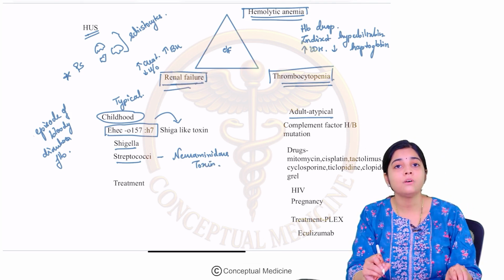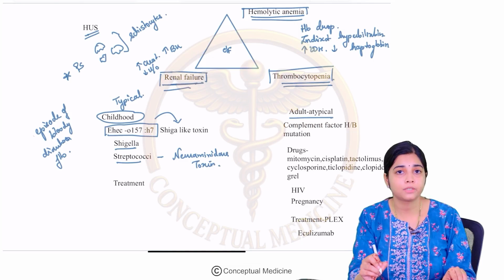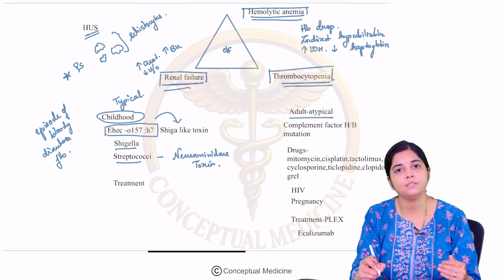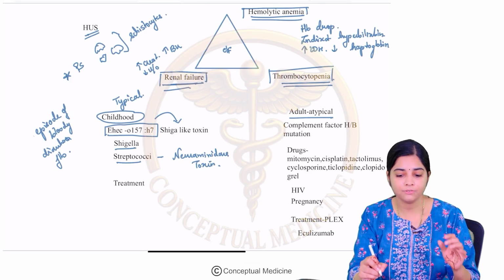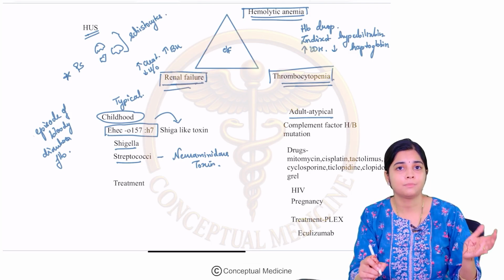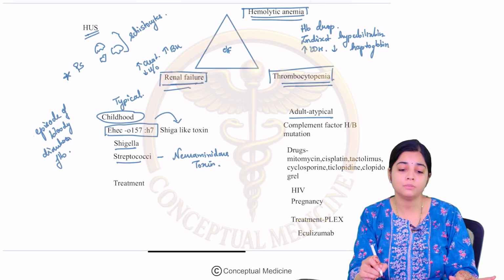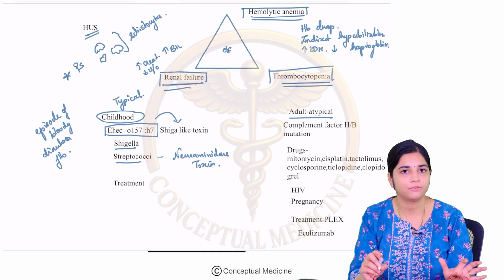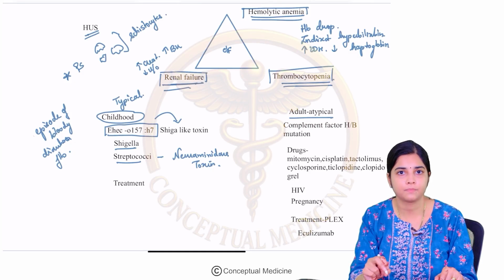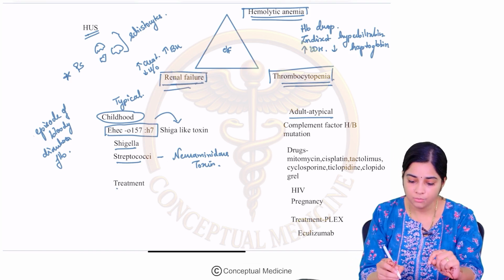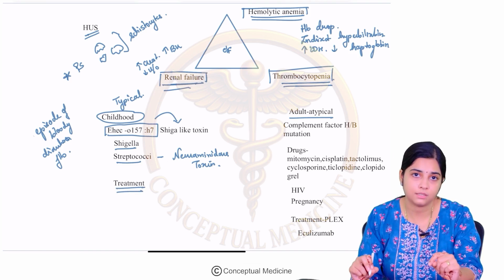So all of these infections, most importantly in children, cause a post-infectious process. The most common organism is enterohemorrhagic E. coli, then Shigella, streptococci. All of these can cause HUS. In all of this, there is an episode of bloody diarrhea followed by the triad of HUS features. It usually takes about one week for clinical symptoms to appear. The laboratory features we have already seen.